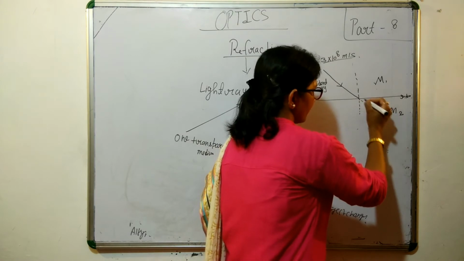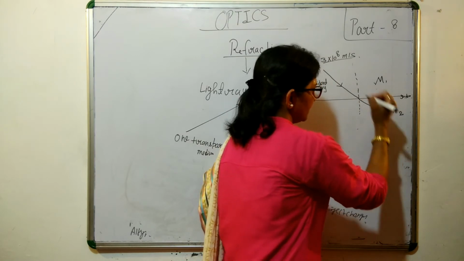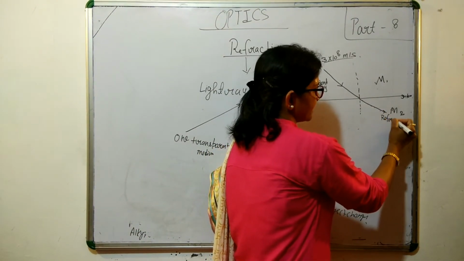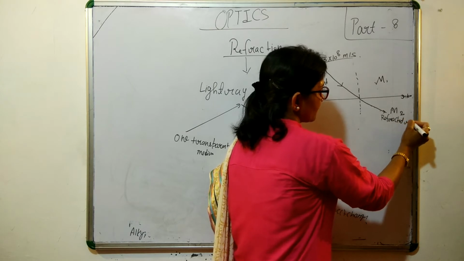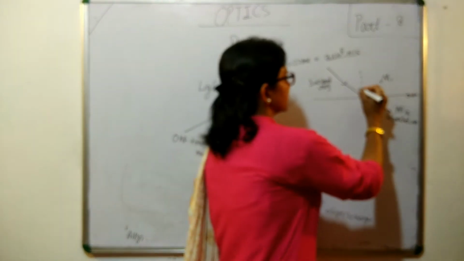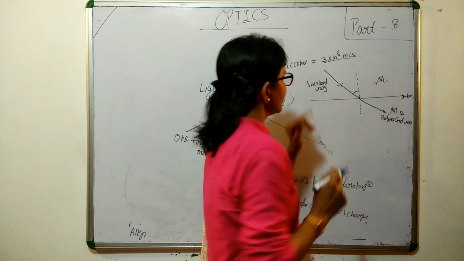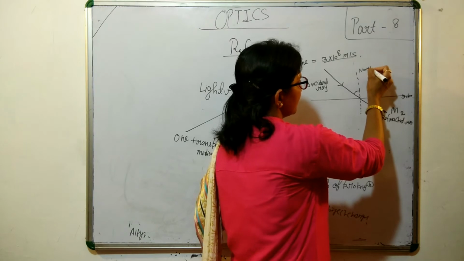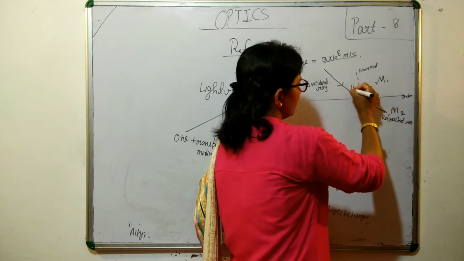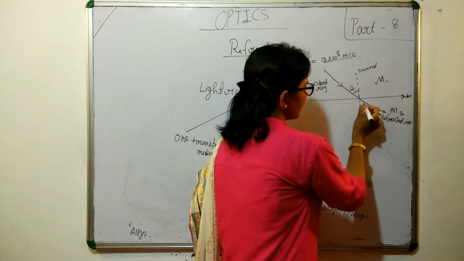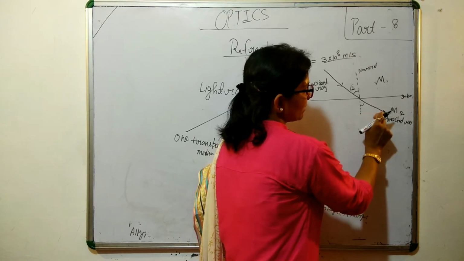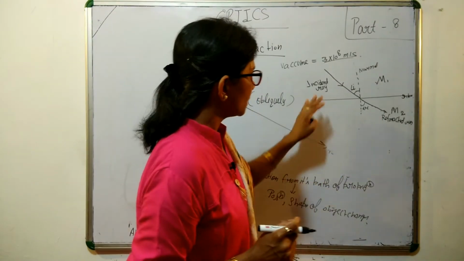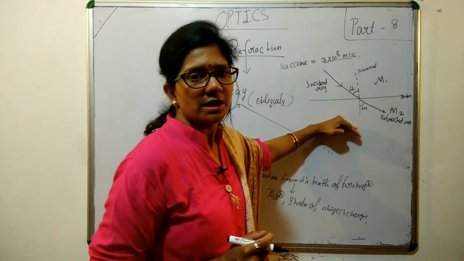Suppose it is away from the normal. This light is known as the refracted ray. Now there are two angles. The angle the incident ray makes with the normal is known as the angle of incidence, and the angle between the normal and the refracted ray is the angle of refraction. Okay, these are the important terms associated with refraction.